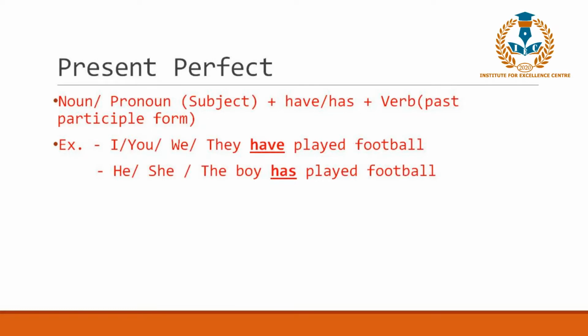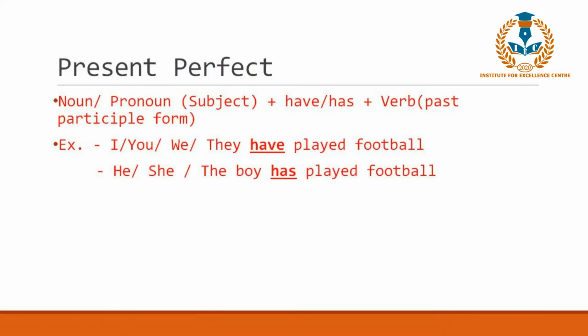Yes, we are doing that, because with the subject we use have or has, and the verb that follows have or has is be in its third form.